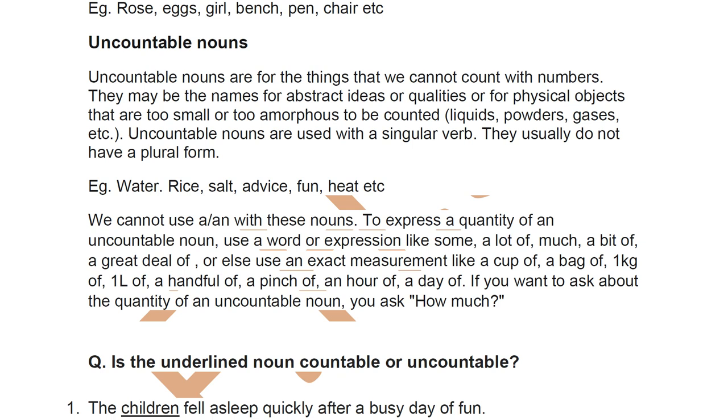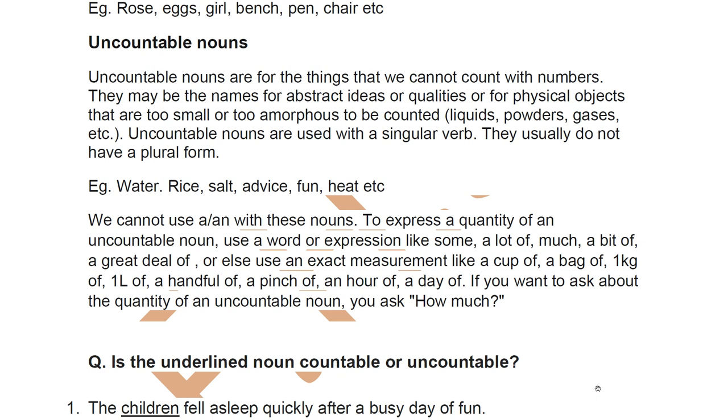Okay, let's read. Uncountable nouns are for the things that we cannot count with numbers. They may be the names for abstract ideas or qualities, or for physical objects that are too small or too amorphous to be counted, like liquids, powders, gases, etc. Now, what do you mean by amorphous? Amorphous are things that have no particular shape.